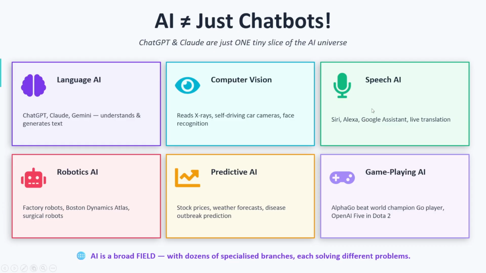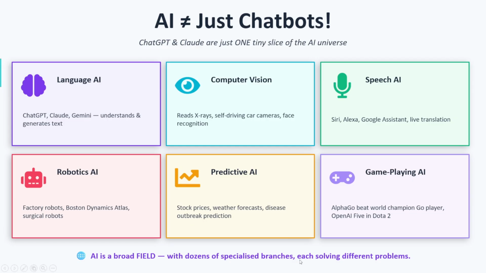Another one is speech AI. What is speech AI? Like Siri, Alexa, Google Assistant, you have these, right? These things are speech AI. Again, it's also AI, but speech AI understands speech, right? Then robotics, where AI is also getting used. Then predictive AI, where we use machine learning to predict stock prices, weather forecasts, disease outbreak prediction, right?